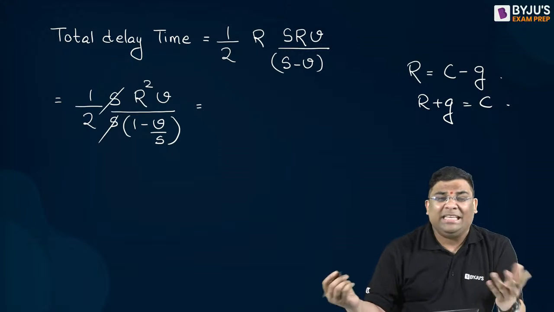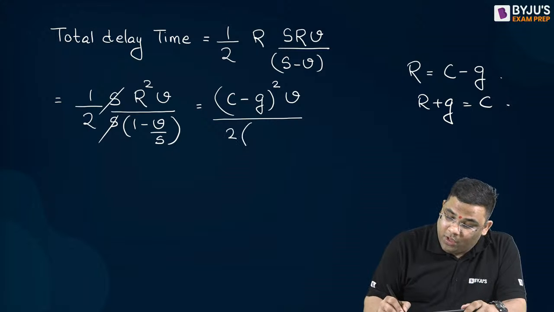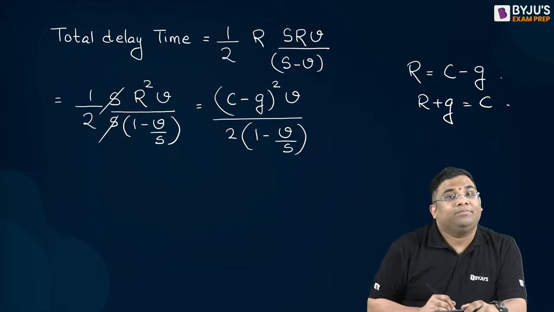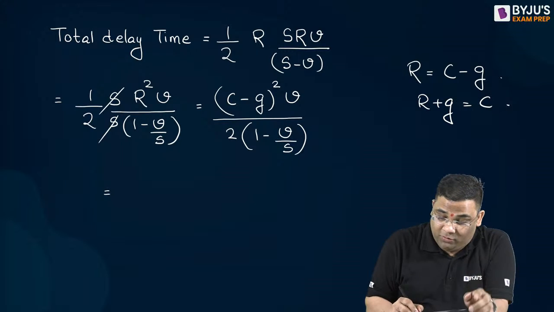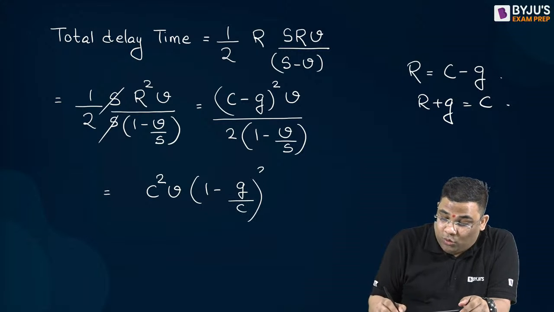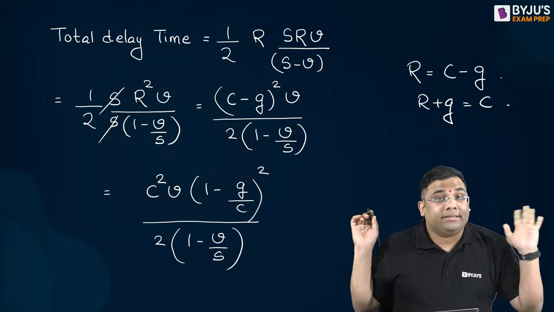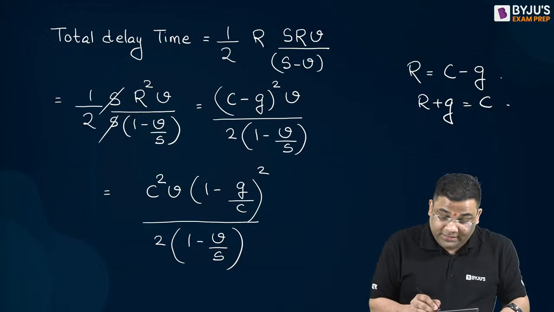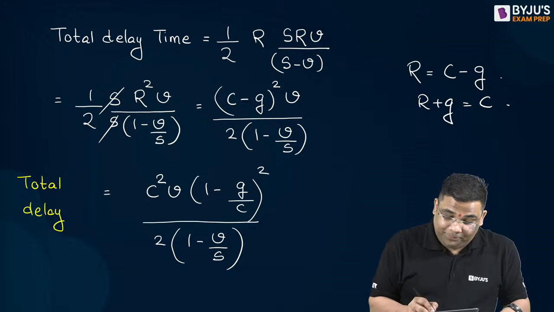So R is C minus G. I can write this as C minus G whole square into V by 2 into 1 minus V by S. I can further take C square common, so it becomes C square into V, 1 minus G by C whole square, divided by 2 into 1 minus V by S. This is the total delay time.